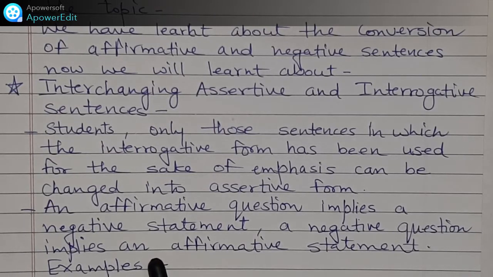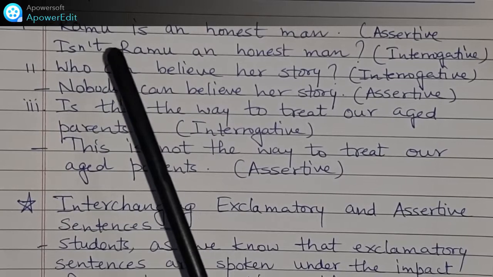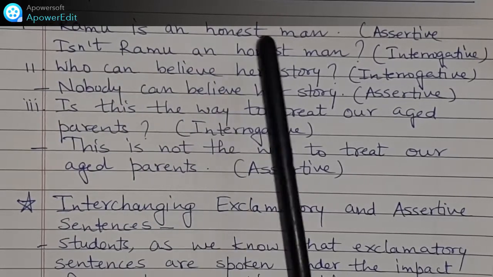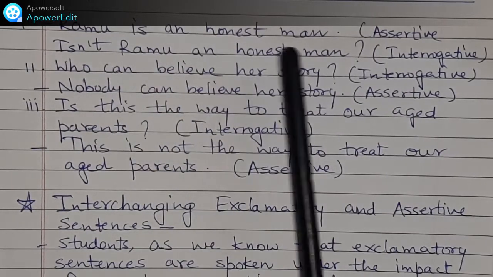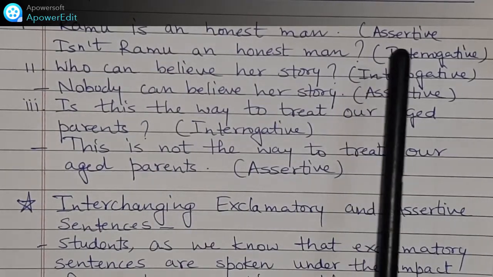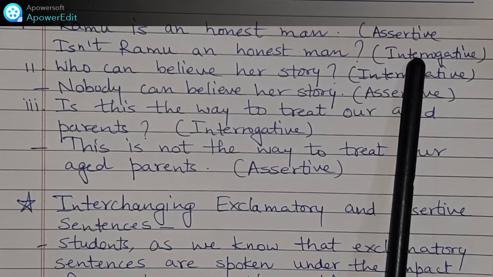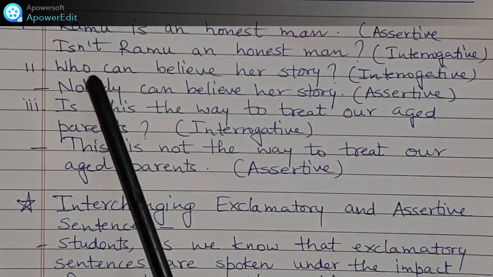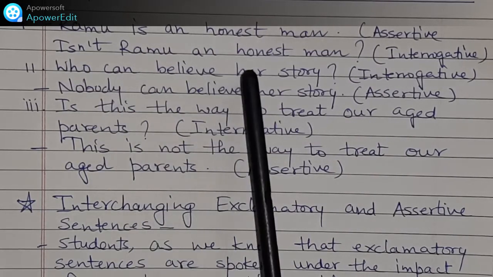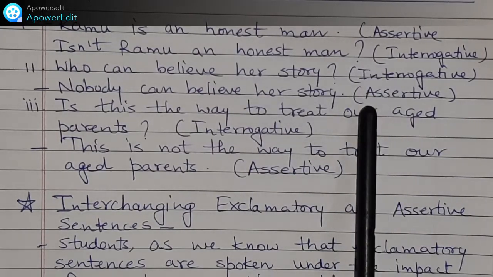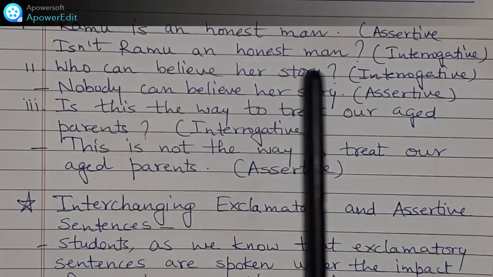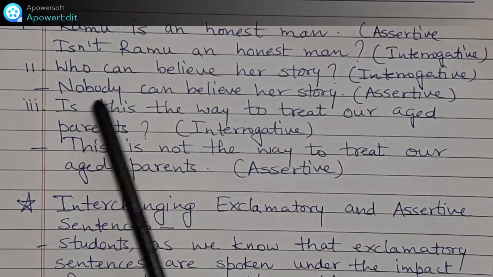For example, Ramu is an honest man. Assertive. Isn't Ramu an honest man? Interrogative sentence. Then second example, who can believe her story? Interrogative sentence. How to change into assertive without changing its meaning?